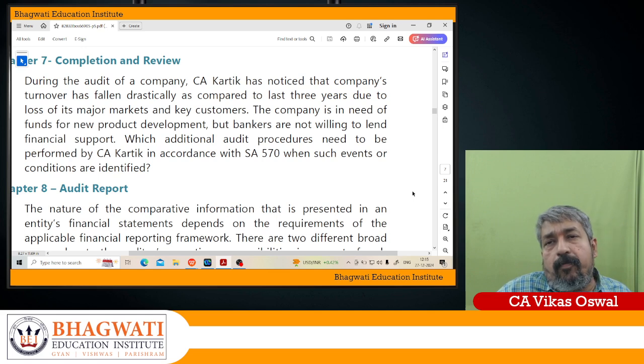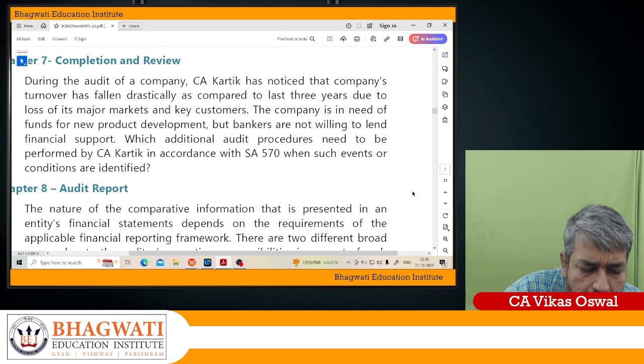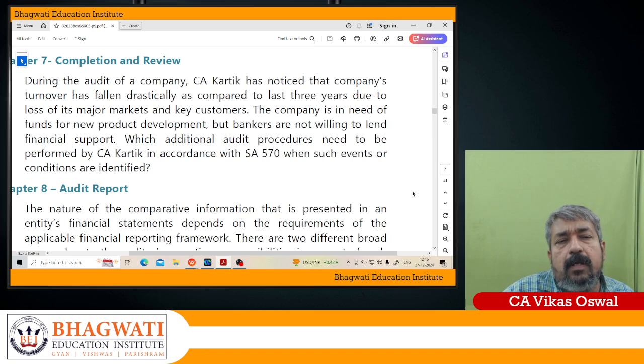You have to check the cash flow forecast and the analysis of the forecast. Cash flow is a very important statement. It will give an indicator of whether there are any events or conditions that cast significant doubt. The cash flow forecast will also include the management plan for future action. You have to evaluate the source data used to prepare the forecast, plus you have to see the assumptions. Are the assumptions realistic in nature? Then further, you have to consider any facts or circumstances which affect the management's assessment of going concern.